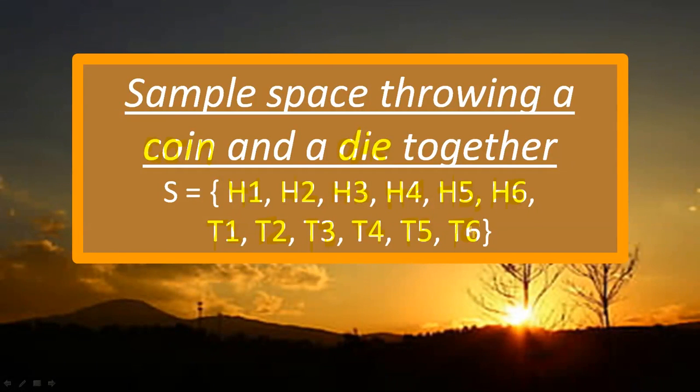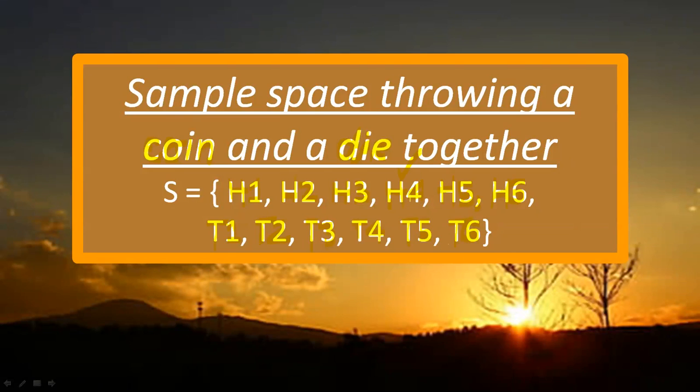Do this experiment at your home, then you will be able to find out. This is the sample space. These are the chances. You can get any chance from there. Head, and you get four in the die, it means this possibility. According to the situation you get it, but this is the sample space.